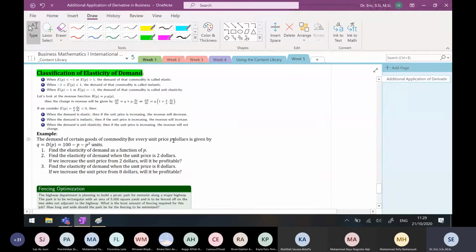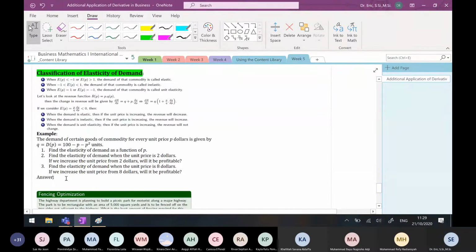When P is 2, the demand is 100 minus 2 minus 4, so 94 units, and so on. The first question: find the elasticity of demand as a function of P.